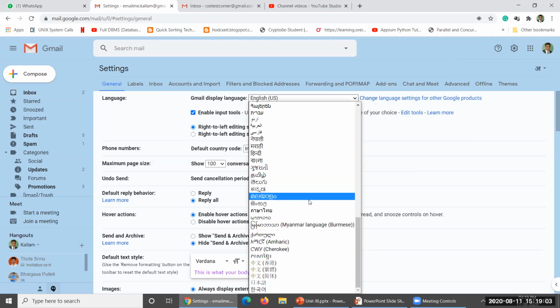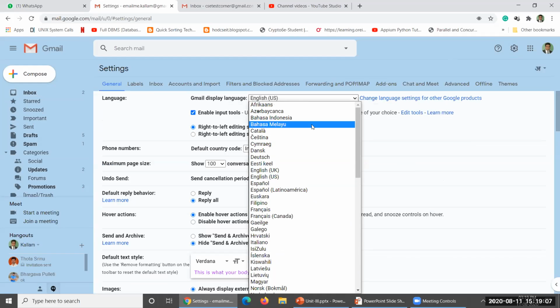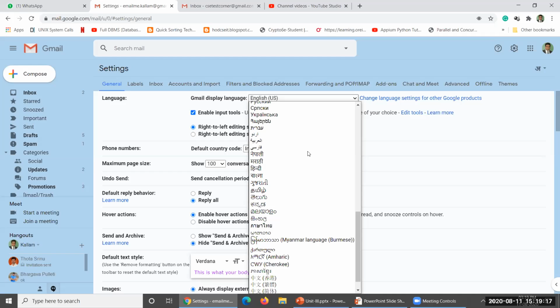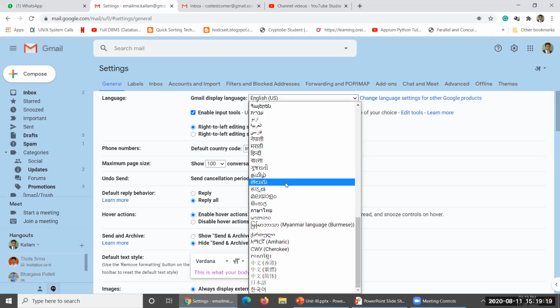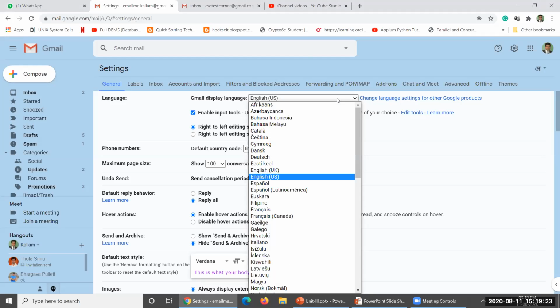There are as many languages as you can see here. Previously, these many languages were not available; only English, which is 7-bit ASCII form only. Now these are all different kinds of encoding formats. You can select Telugu, in the sense that you can type Telugu over there. So this is the encoding form.